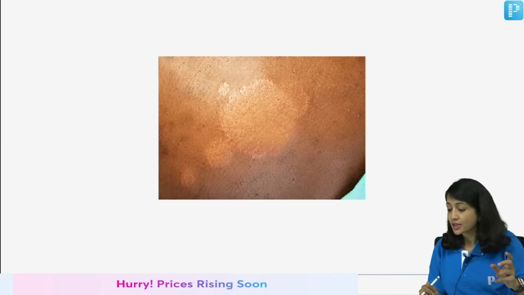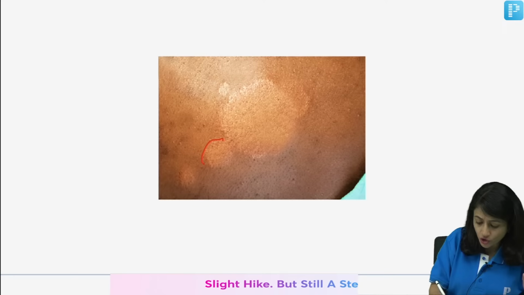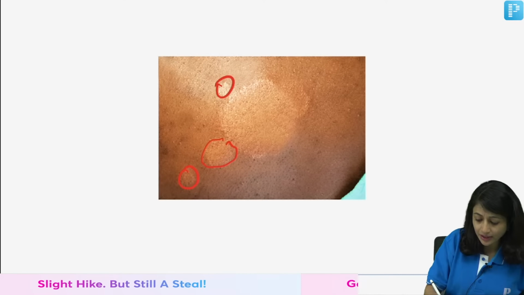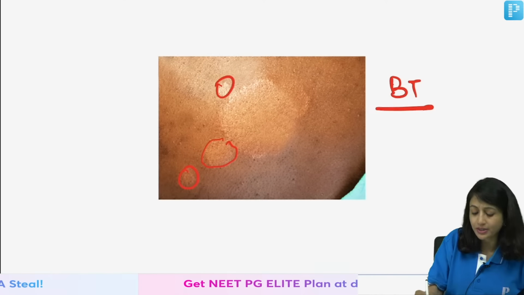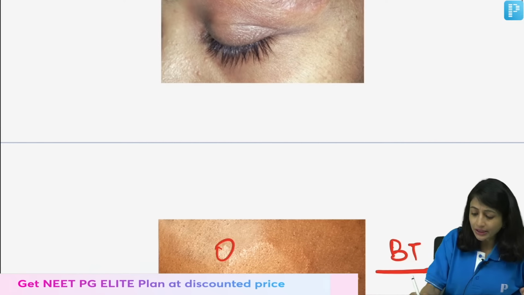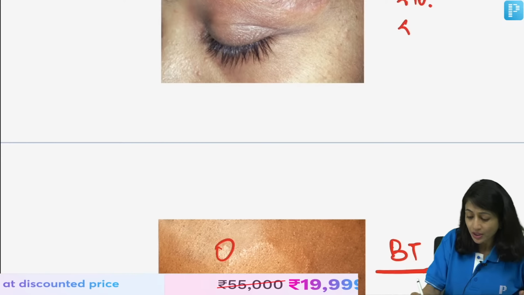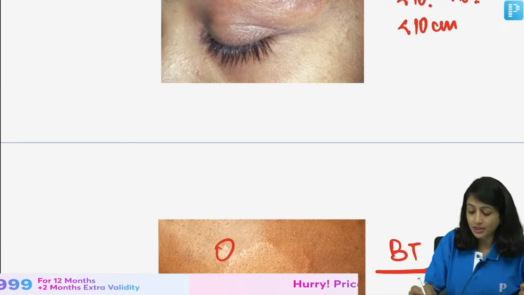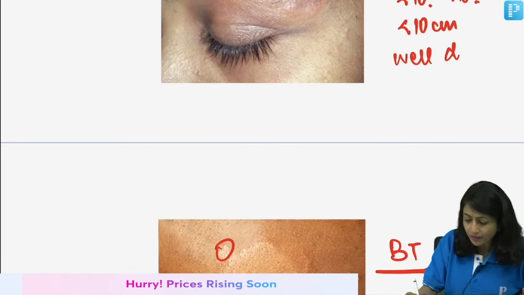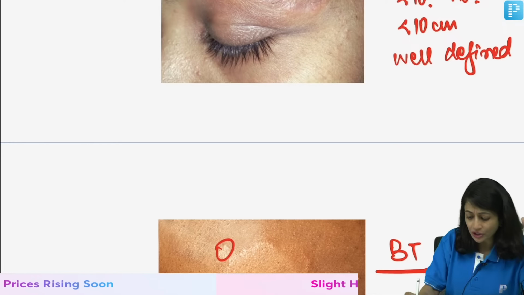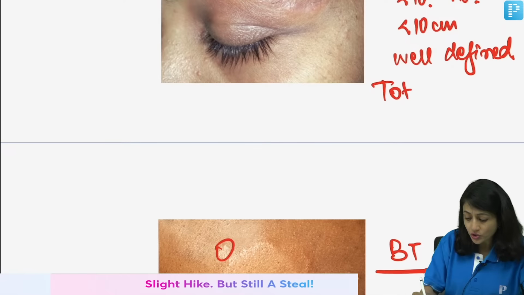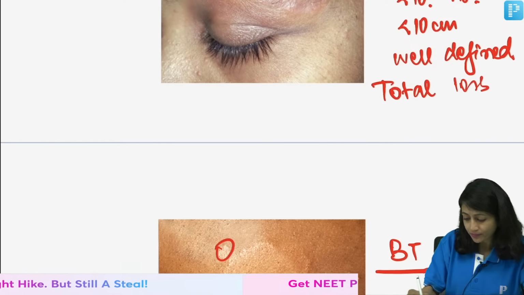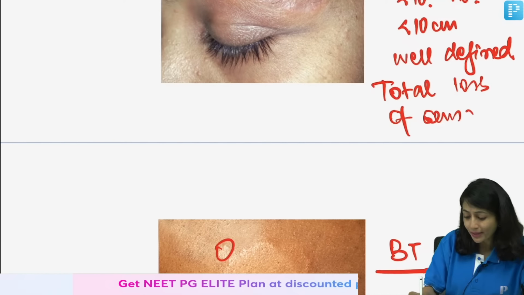When I have TT, I will have less than 10 lesions, less than 10 centimeters in size, very well defined, no ill defined lesion. Total loss of sensation. So, this is all my TT.